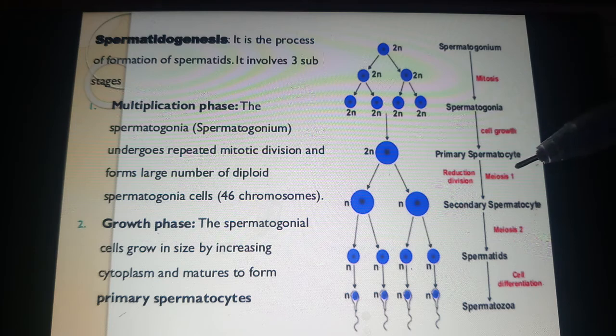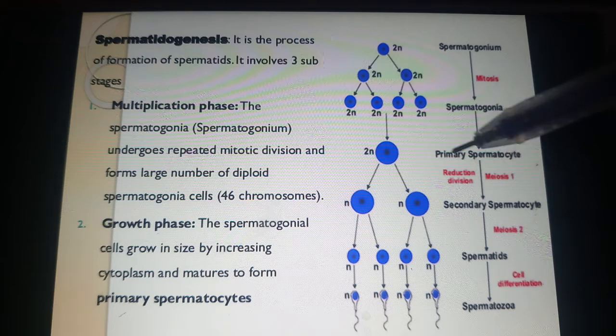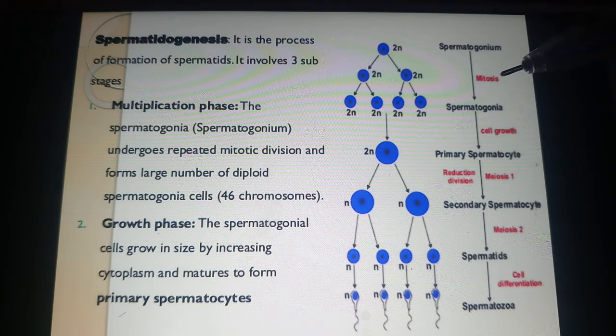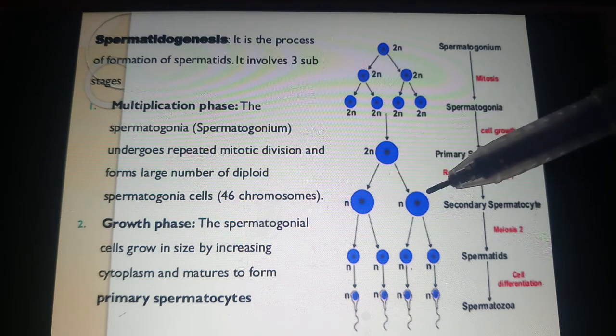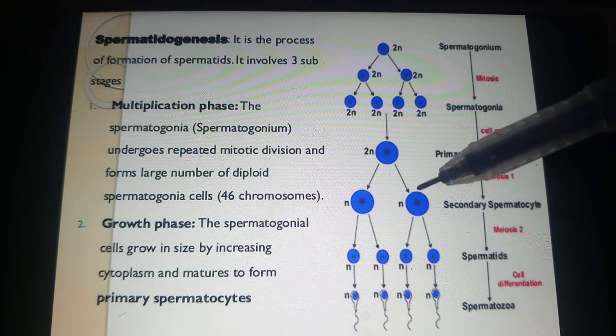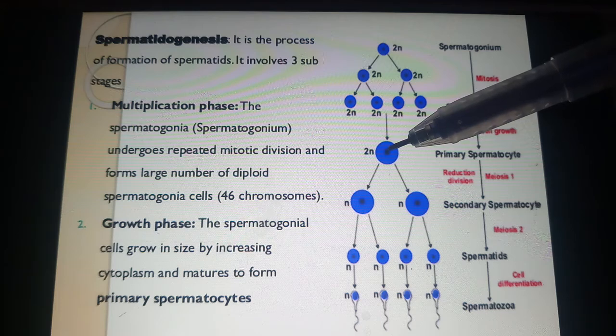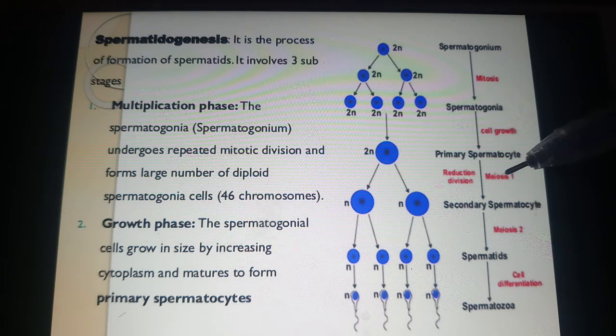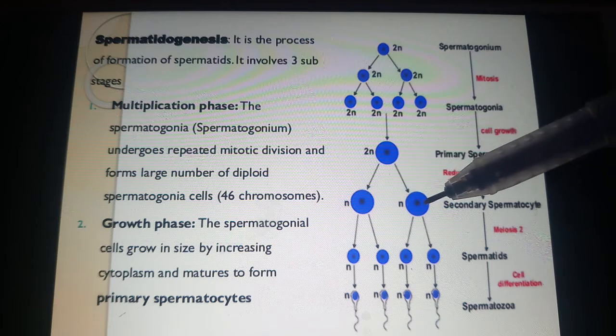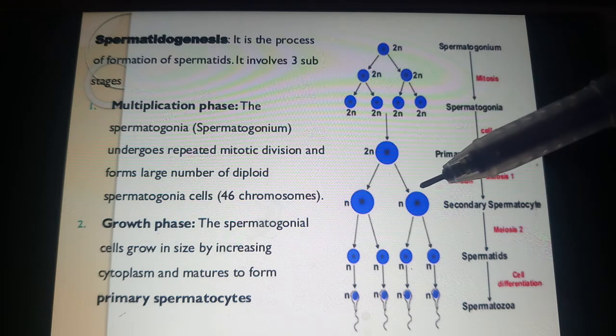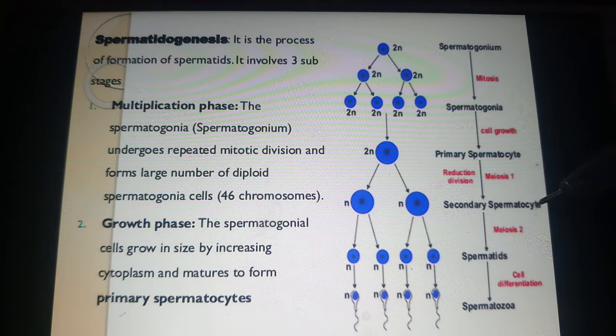Afterwards, they undergo meiosis 1. Now the reduction division takes place. You know, mitosis means equational division, meiosis means reductional division. Here in meiosis 1, the primary spermatocytes undergo reduction division to form two haploid cells. Here the diploid cell divides to form two haploid secondary spermatocytes. Now this cell is called the secondary spermatocyte.